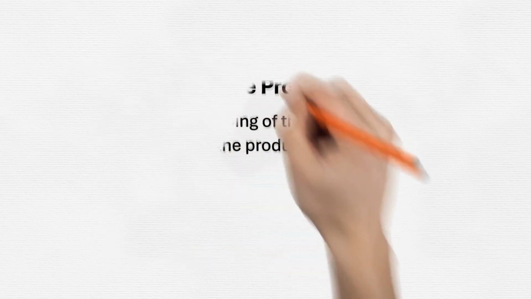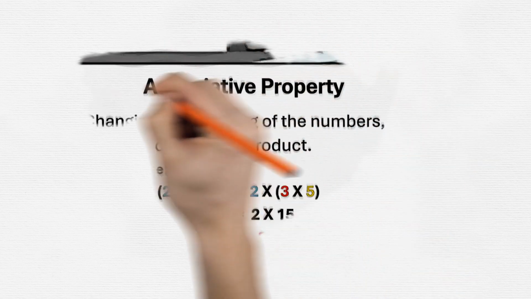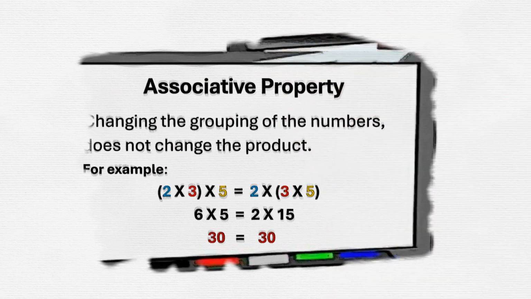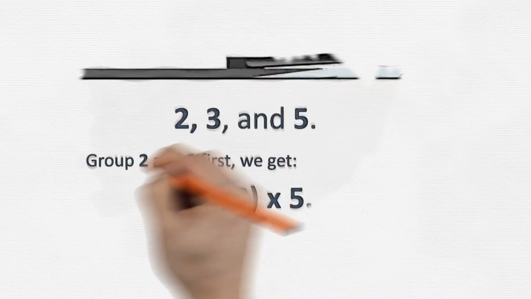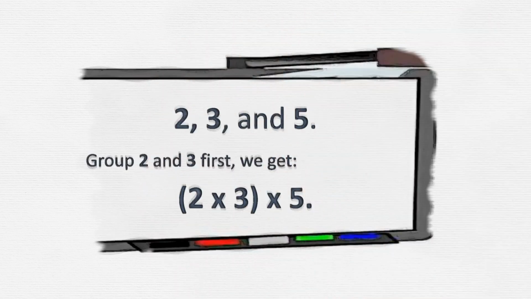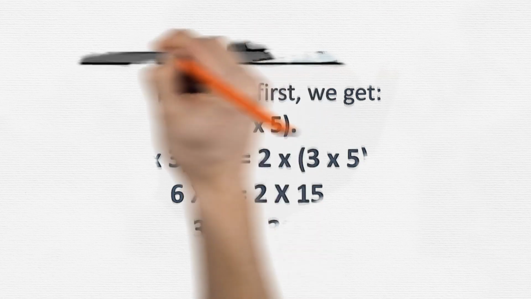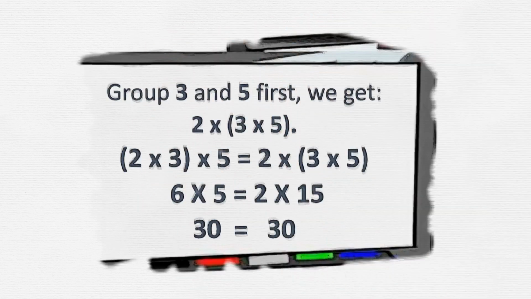Associative property. Next up is the associative property. This property allows us to group numbers differently when multiplying, and the result remains unchanged. Consider 3 numbers, 2, 3, and 5. If we group 2 and 3 first, we get (2 by 3) by 5. Alternatively, if we group 3 and 5 first, we get 2 by (3 by 5). Both expressions give us the same result, 30.